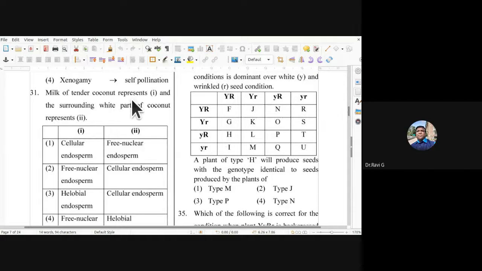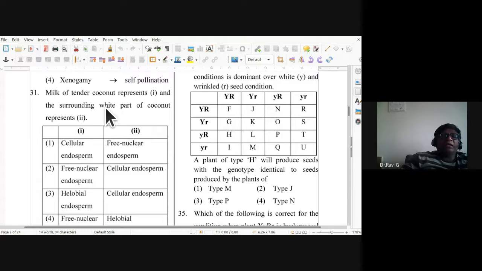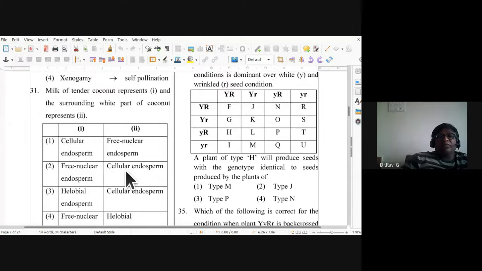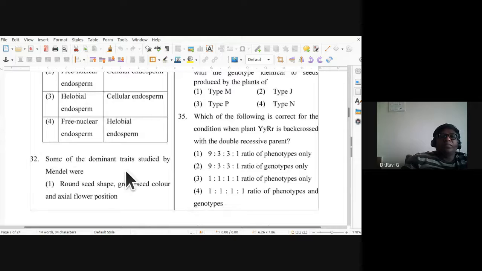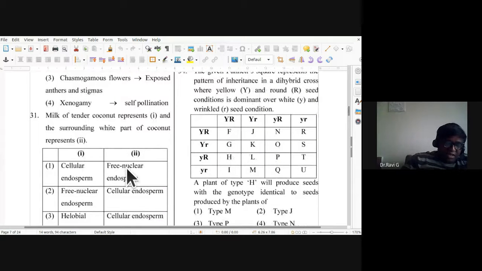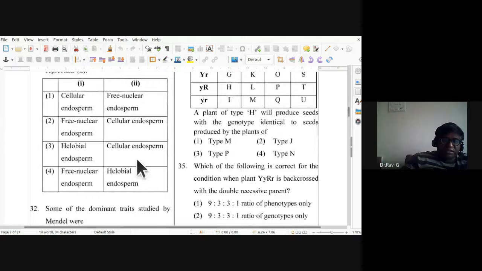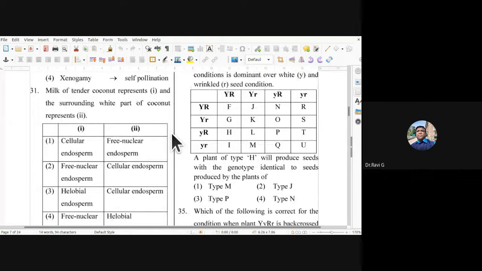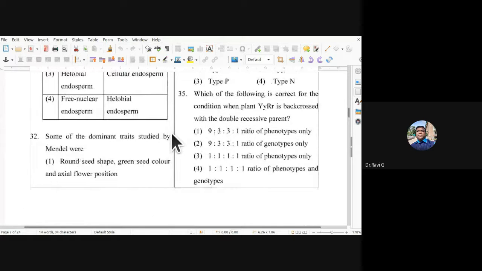31st, milk of tender coconut represents 1 and the surrounding white part of coconut represents 2. So we have to find out the correct option. Which part of coconut represents 2? So correct option we have to find. So the 31st, the answer is second one. So free nuclear endosperm and cellular endosperm. So we find that in the coconut. So second one is correct one.